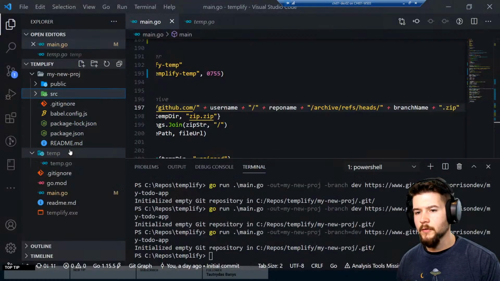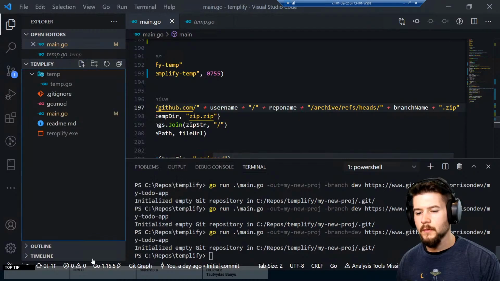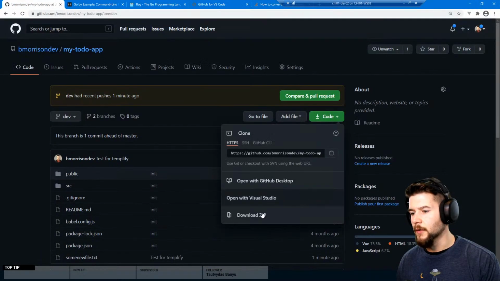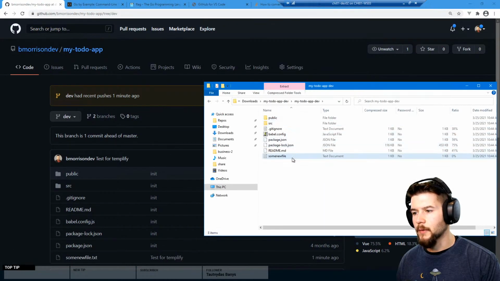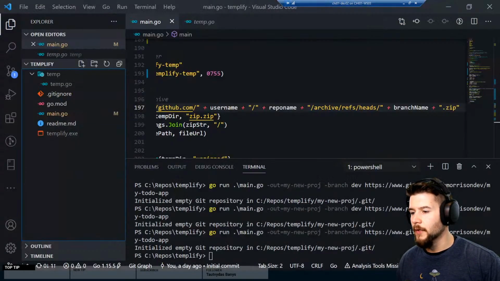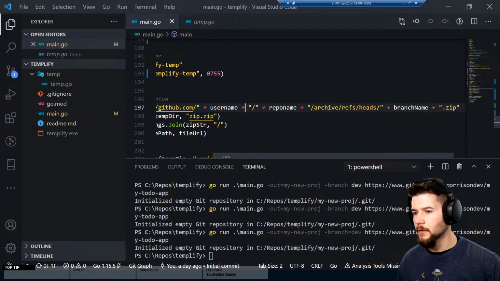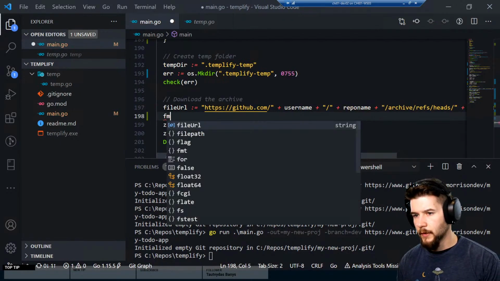So now my question is, what's going on here? Let's try and download this manually from GitHub and see what happens. Open up this guy, my to-do app dev, there's some new file. So it's definitely in the repository, but I don't know why this tool is not downloading it. Let's do that one more time. So we'll do fmt.println.